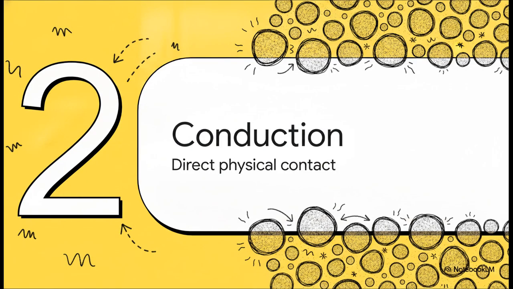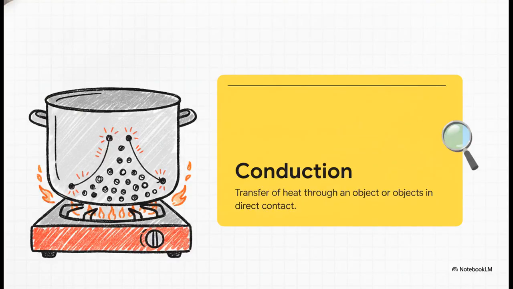Section 2. Conduction in solids. Direct physical contact. Okay, so conduction is all about direct contact. Imagine a metal pot resting on a hot stove. The stove doesn't just magically make the whole pot hot instantly, right? Actually, as the microscopic particles at the bottom of the pot touch the heat source, they gain kinetic energy. They literally start to vibrate frantically, and because they're packed so tightly together in a solid, they immediately collide with their neighboring particles, passing that kinetic energy along, particle by particle. It's a chain reaction until the heat has stampeded all the way to the top of the pot.